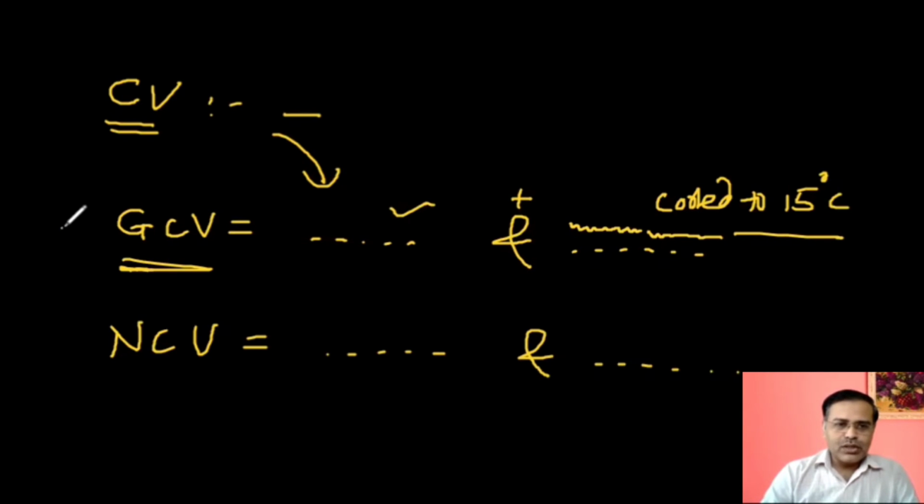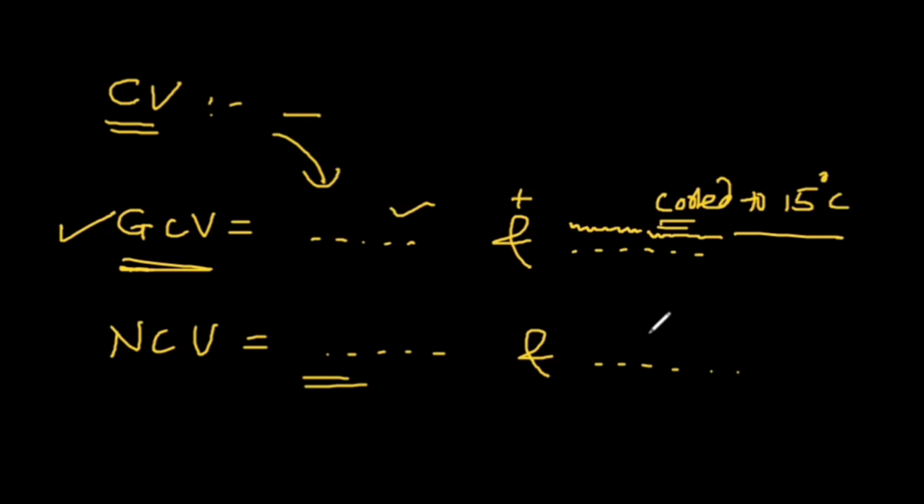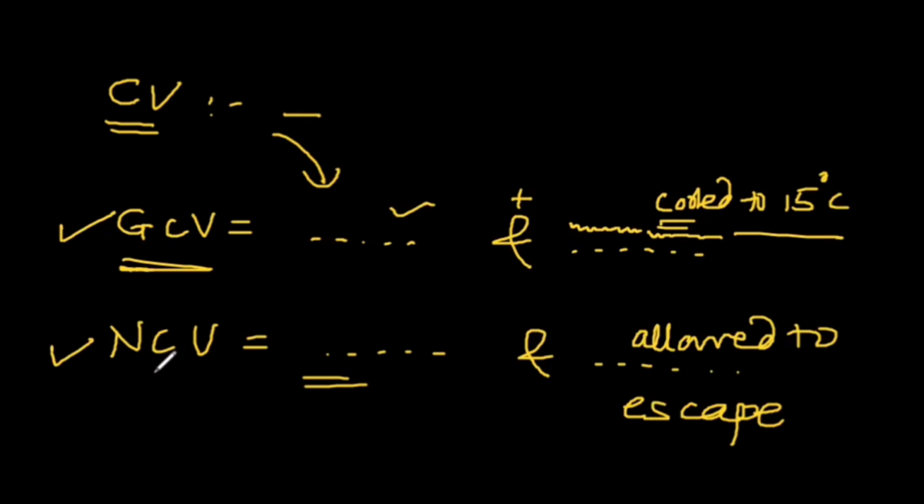Expected amount of heat was this GCV, but we are getting less amount of heat because some product of heat is wasted. So here we have to write this definition, to be copy pasted here, and products of combustion are allowed to escape in the atmosphere. It means we are not collecting these water vapors. So thus we are getting less calorific value than expected, and it is called as the net calorific value.